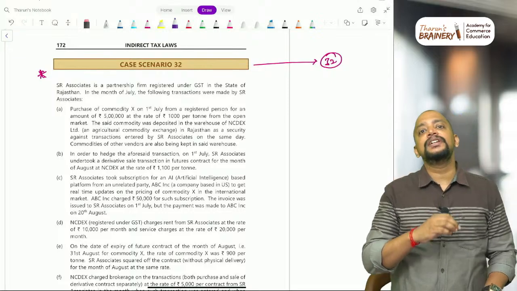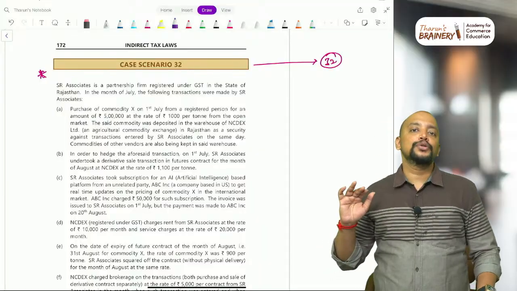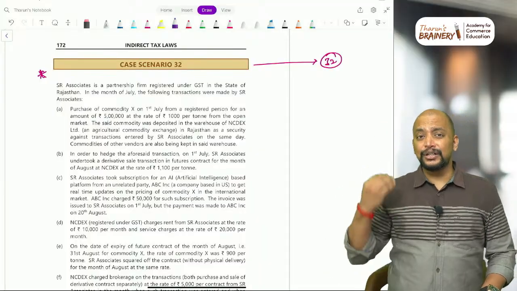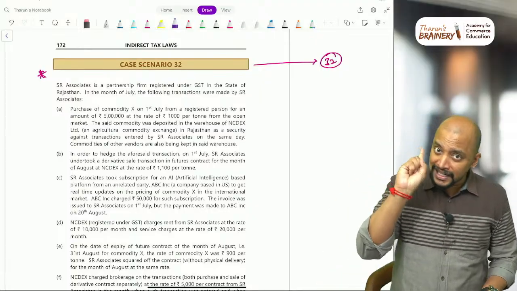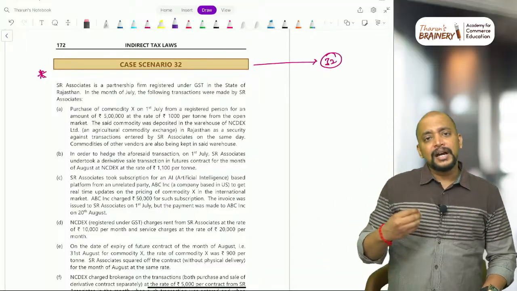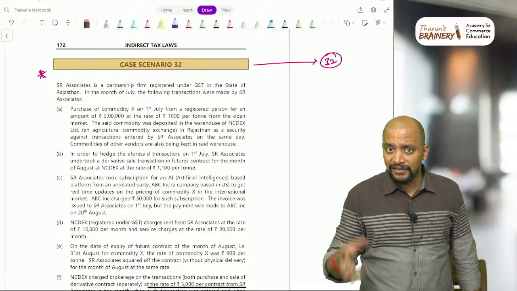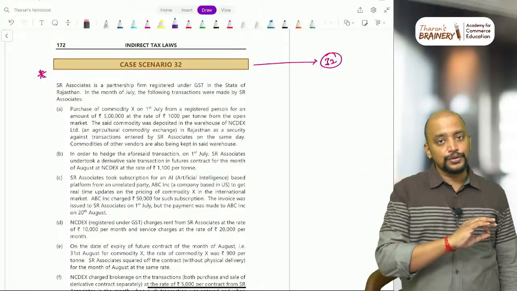Tomorrow and the day after tomorrow, till the time you go for the exam, I will be active on Telegram. Put your query either in an individual DM or in the group, but not both. I will reply to all your queries immediately, and if it's not possible to type, I will put a voice note also. So don't worry about that.